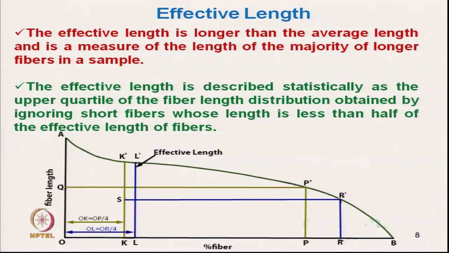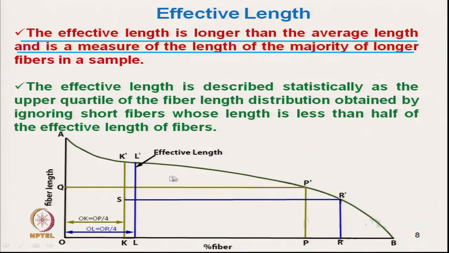Next is the effective length. The effective length is longer than the average length, and is the measure of the length of the majority of long fibers in the sample. Here in this picture, this is the Schottard diagram. We will discuss the details of the Schottard diagram later, but here let us try to understand the effective length. L dash is the length which is called the effective length.